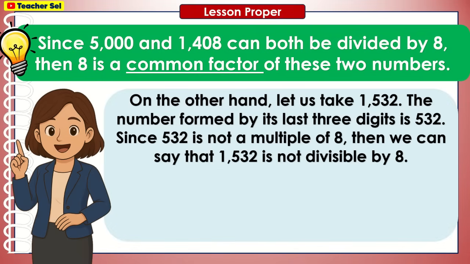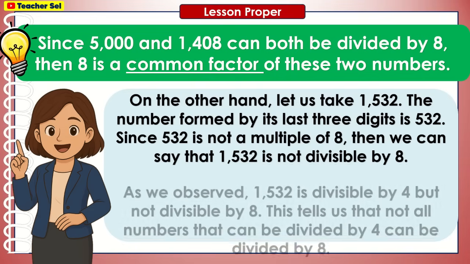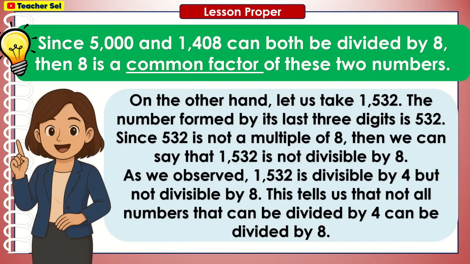On the other hand, let us take 1,532. The number formed by its last 3 digits is 532. Since 532 is not a multiple of 8, then we can say that 1,532 is not divisible by 8. As we observe, 1,532 is divisible by 4, but not divisible by 8. This tells us that not all numbers that can be divided by 4 can be divided by 8.